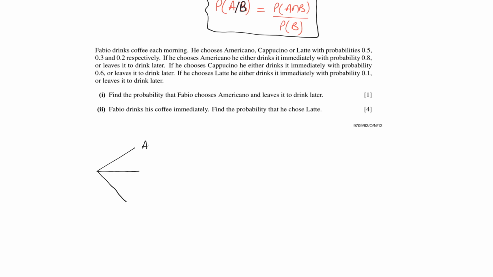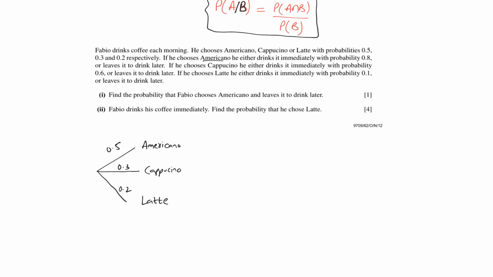Either he can go for Americano, or he can go for cappuccino, or latte. The respective probabilities are 0.5, 0.3, and 0.2.